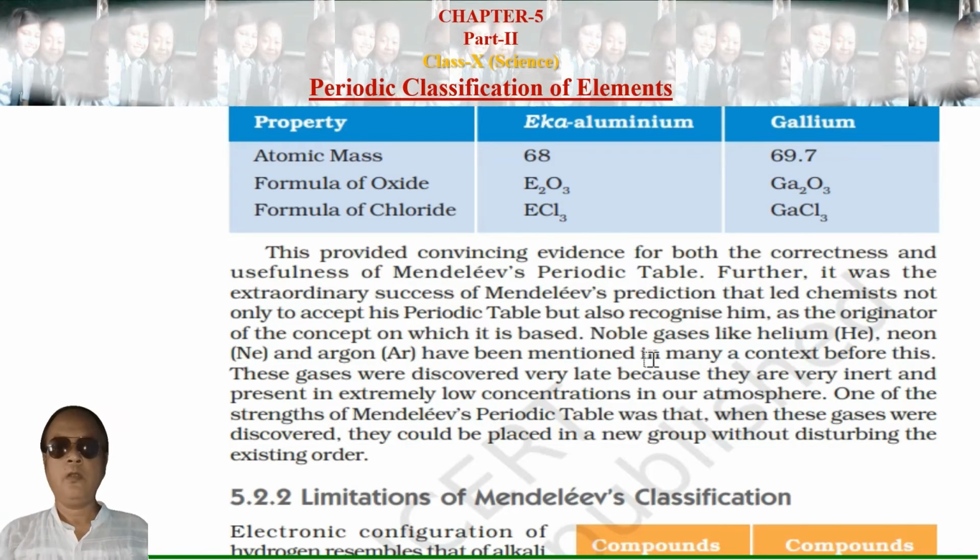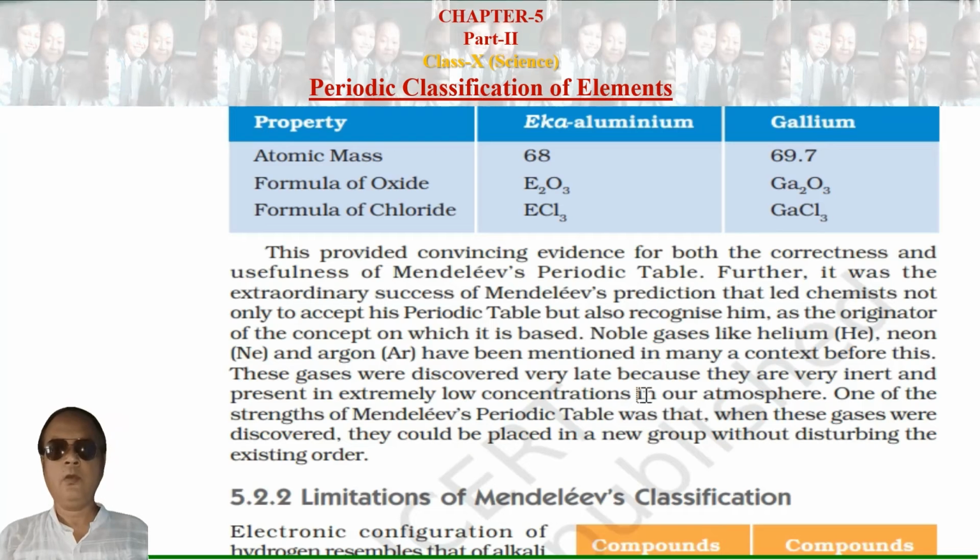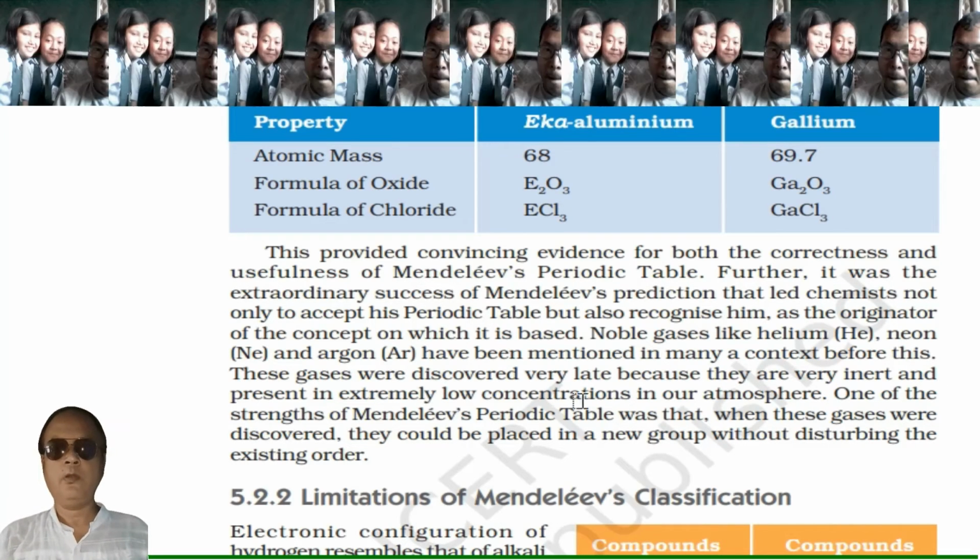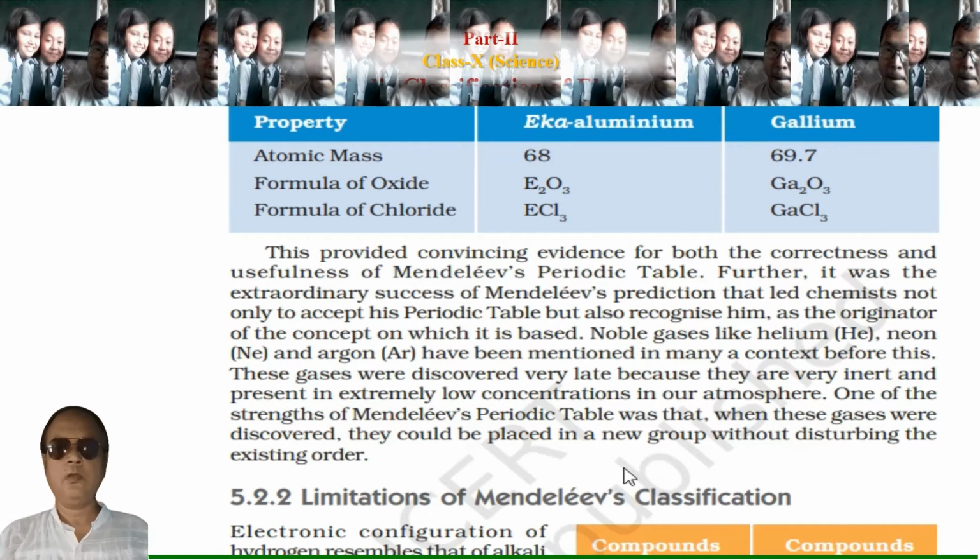These gases were discovered very late, because they were very inert and present in extremely low concentration in our atmosphere. One of the strengths of Mendeleev's periodic table was that when these gases were discovered, they could be placed in a new group without disturbing the existing order.